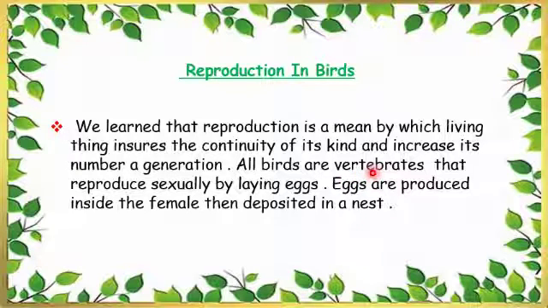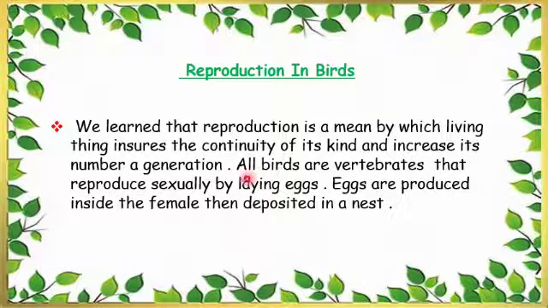Vertebrates means فقريات. Okay, they have a vertebral column يعني عندهم عمود فقري. Those birds reproduce sexually by laying eggs. Eggs are produced inside the female, then deposited in a nest.